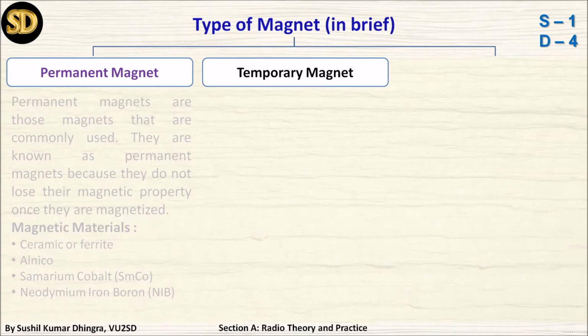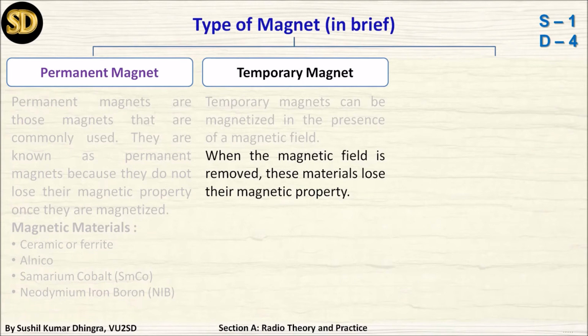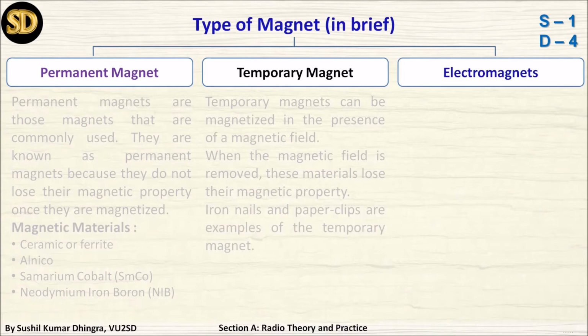And the second one is the temporary magnet. They are given this name because they are temporary magnets, and a temporary magnet can be magnetized in the presence of a magnetic field. Once the magnetic field is gone, the magnetic property will also go. Examples are iron nails and paper clips, which are examples of temporary magnets.